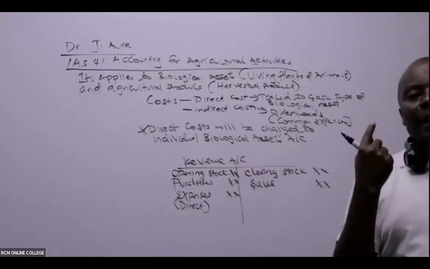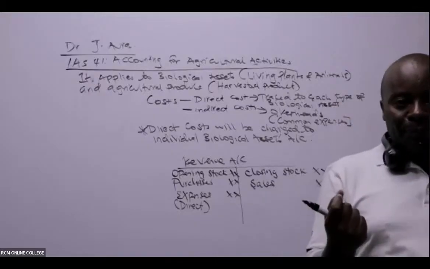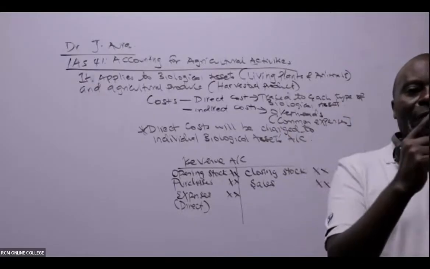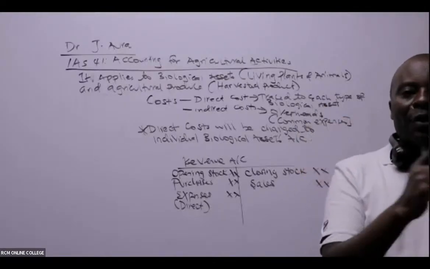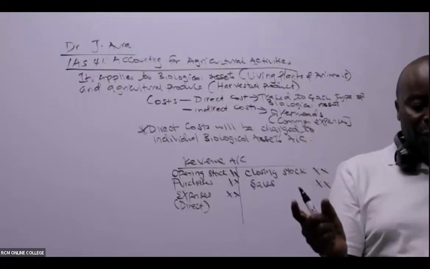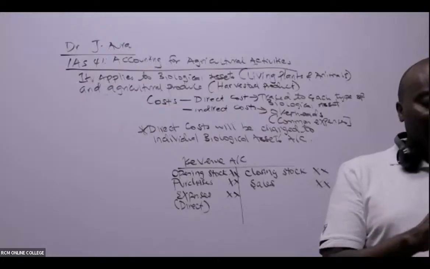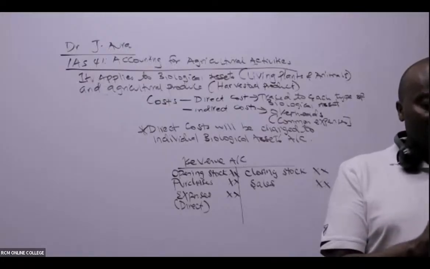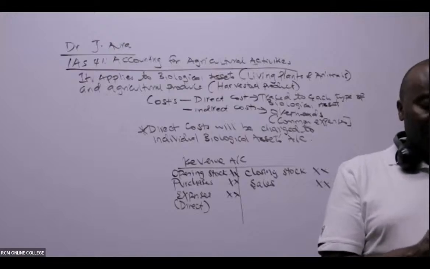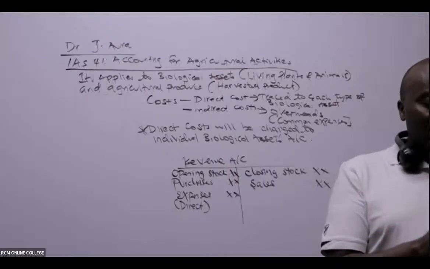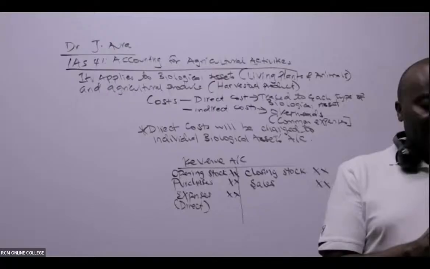So, for example, if it is RCM, we have our sheep at Isinya, so you must have a revenue account for sheep. We must have a revenue account for our crops, like maize. So each item will be having its own revenue account. It will be very important that we understand up to there, then, ladies and gentlemen, we are really so good, and we are overcoming. So I would want us to look at an example.